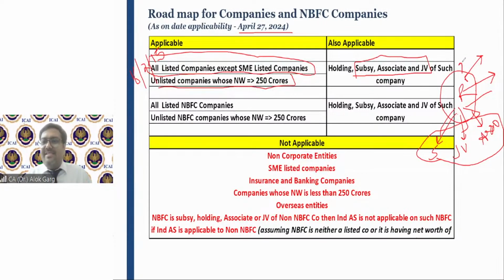And it also says that it is applicable to the holding of such company. Means, for example, IND AS is applicable on Reliance. It will be applicable on the parent of Reliance. It will be applicable on the subsidiary, joint venture and associate of Reliance. Is that clear?